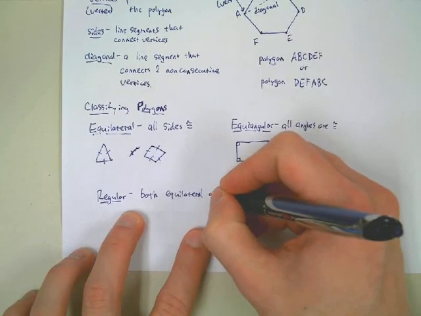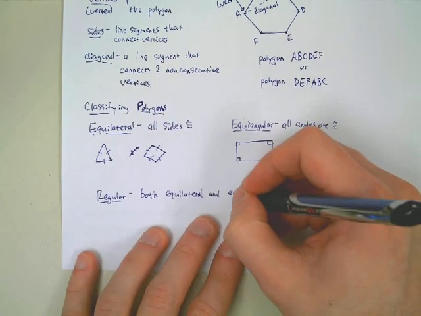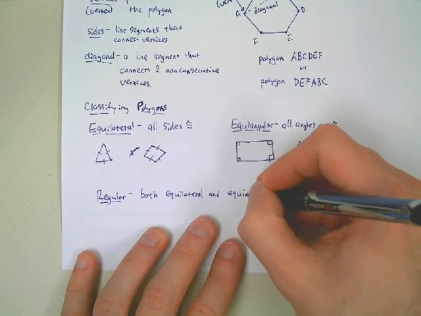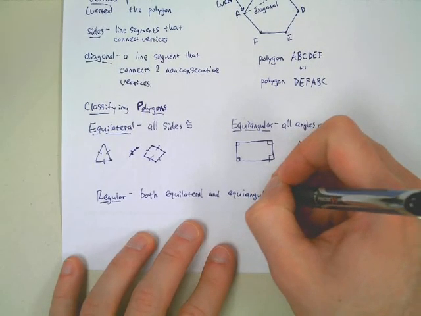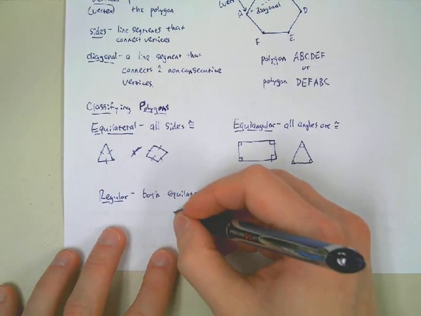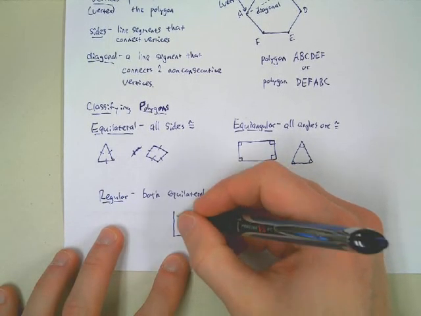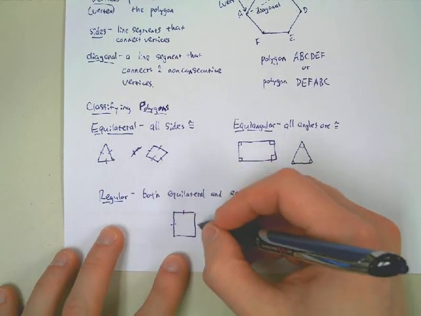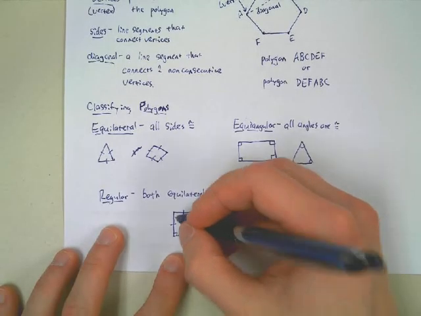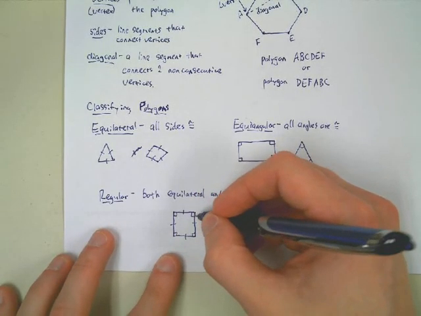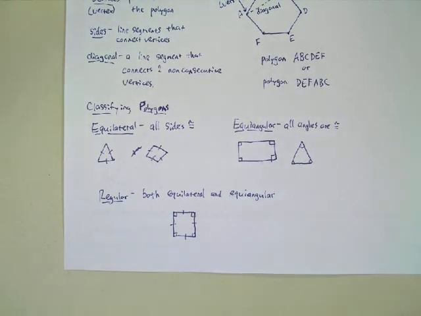What's the name of the quadrilateral that is both equiangular and equilateral? A square, that's right. Squares are both equiangular and equilateral. And we know that if a triangle is equilateral, it also must be equiangular. Okay? And the Pentagon down in DC is roughly equiangular and equilateral, therefore a regular pentagon as well. Okay? So there's one way to classify polygons.